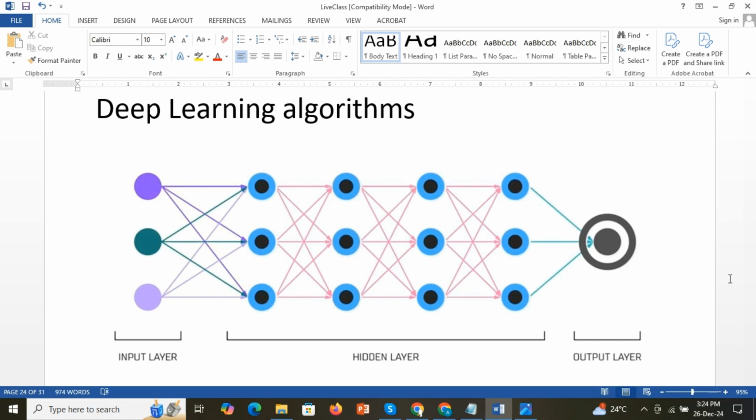These nodes can be considered as neurons. Each neuron receives output from the previous neuron. So output from the first neuron becomes the input to another neuron in the next layer of the network, and this continues until it finally reaches the final layer and goes to the output layer. That is the deep learning algorithm structure.